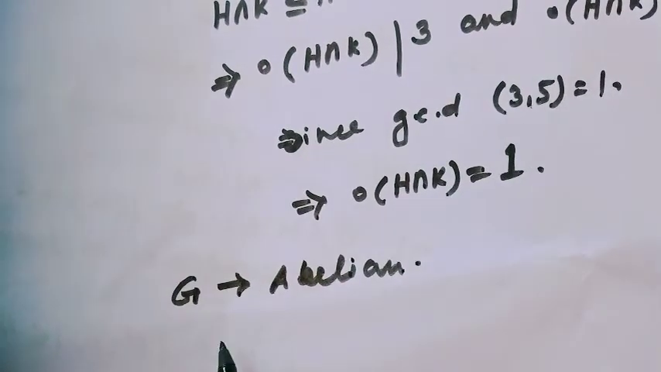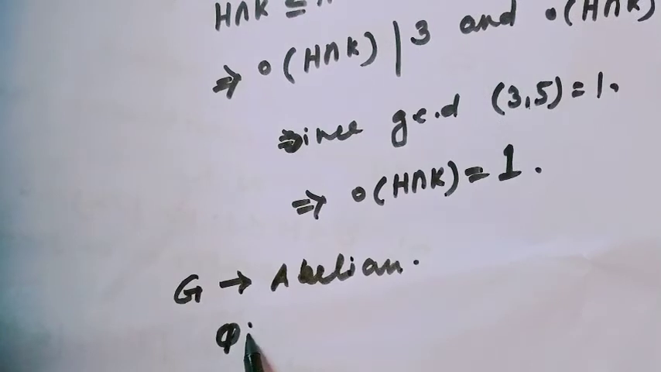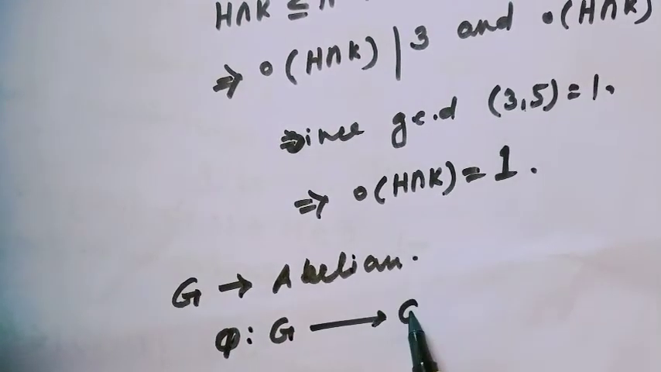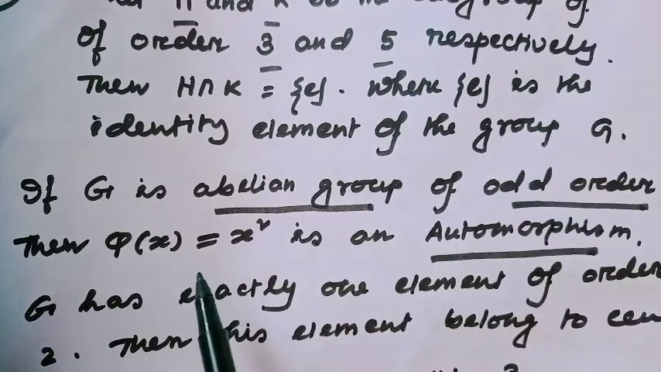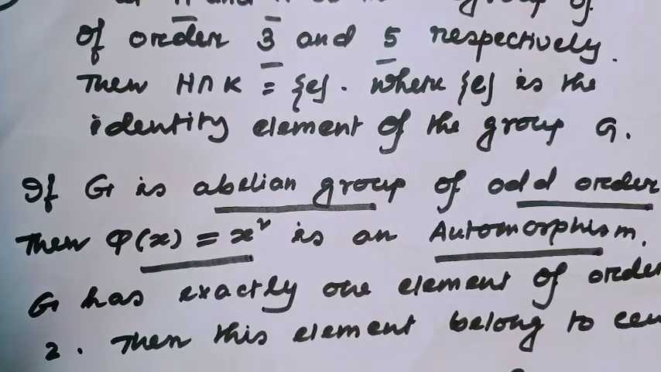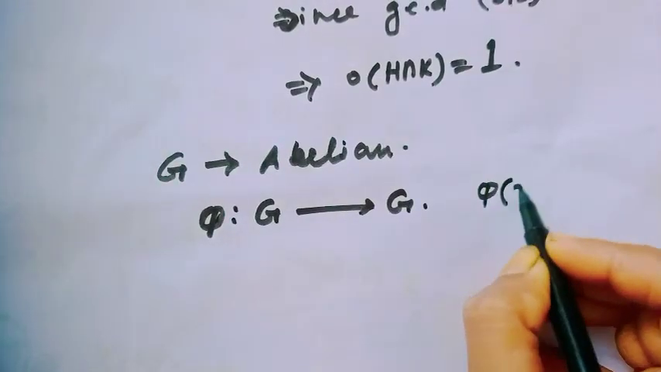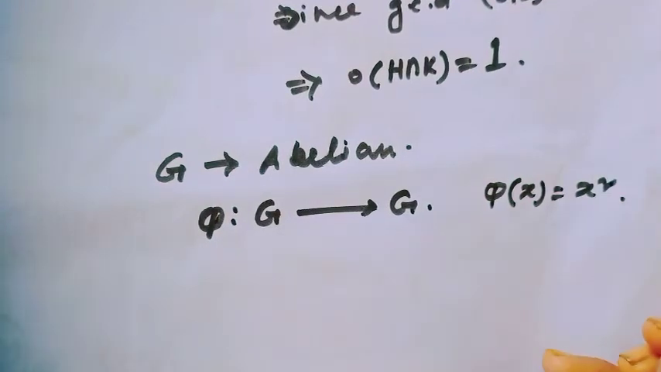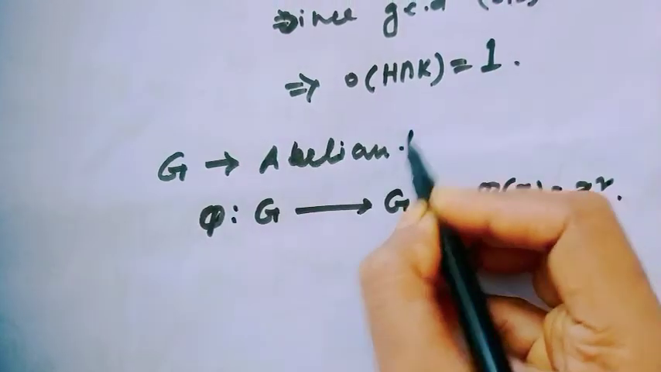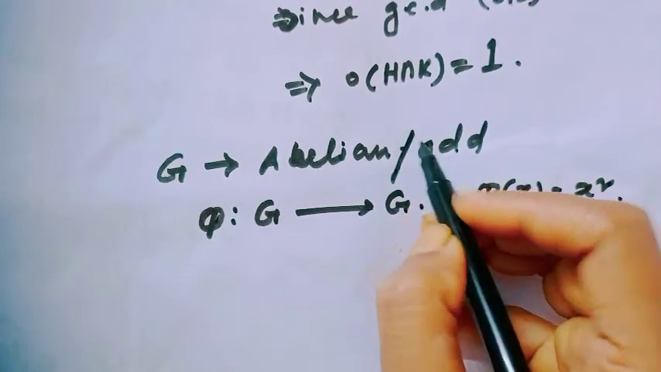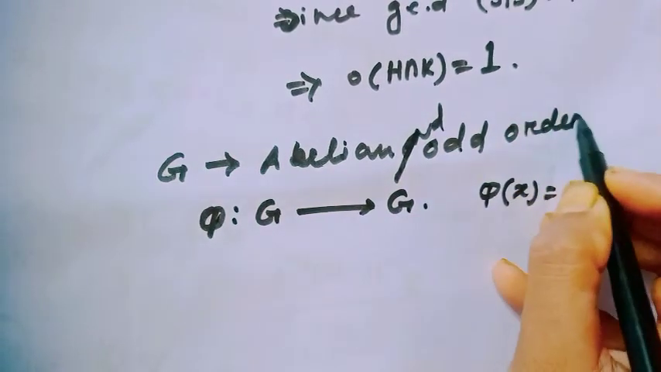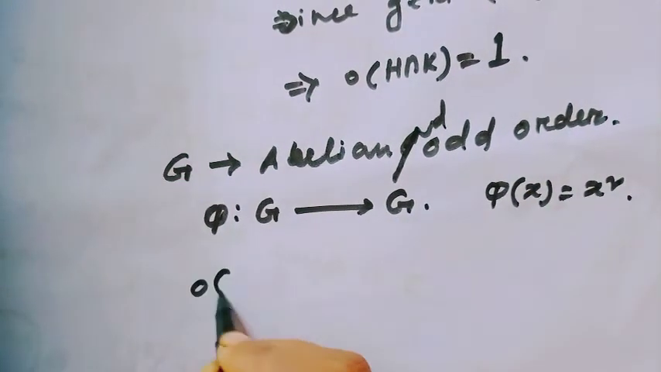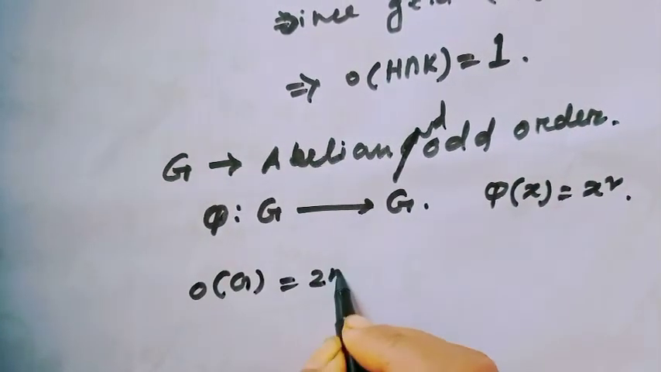that means the mapping is phi from capital G to G, and the question has indicated the mapping phi of x equal to x square. That means we define the mapping phi of x equal to x square, and also given in the question the group G is abelian and also of odd order. Okay? Abelian and odd order both. So, consider order of G equal to 2n plus 1.